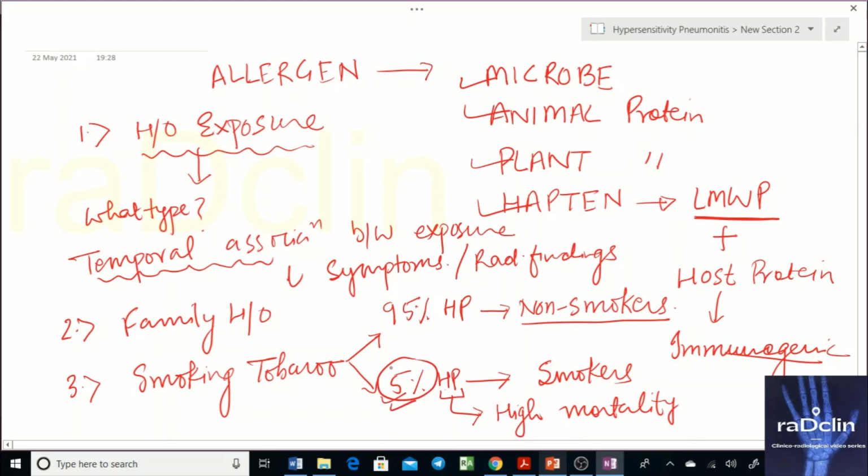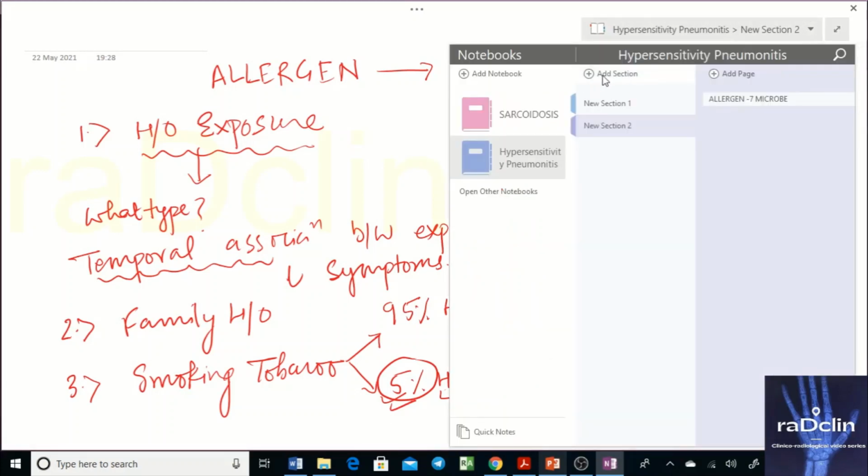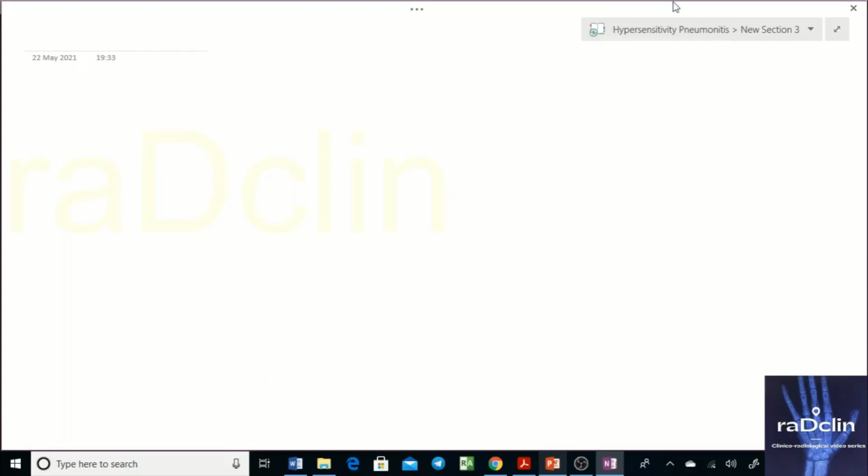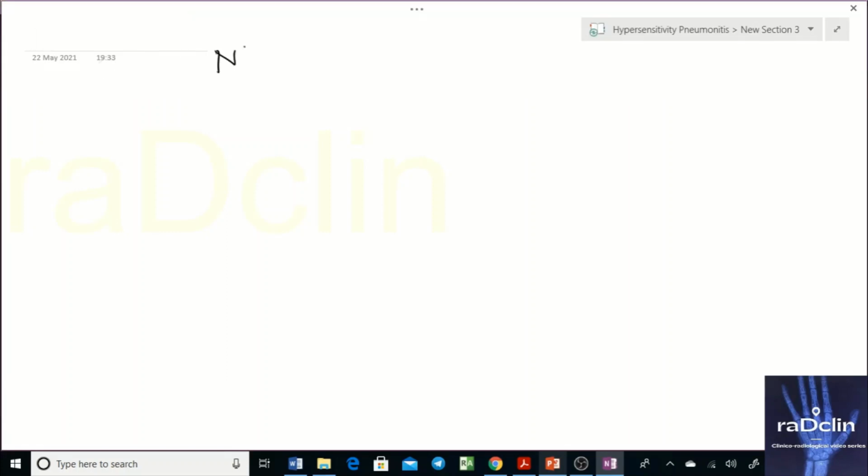Anyway, allergen exposure is one thing that we discussed. Now the next question that is important is about the natural history of the disease, and all these discussions have a role in understanding the radiology. So the next question that we need to answer is, what is the natural history of the disease?